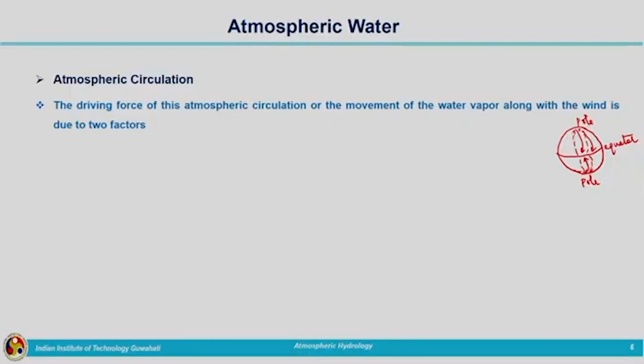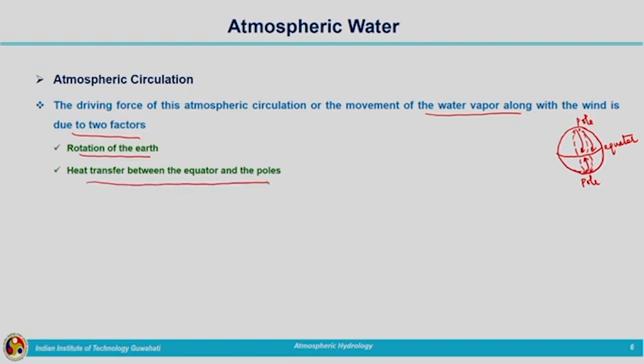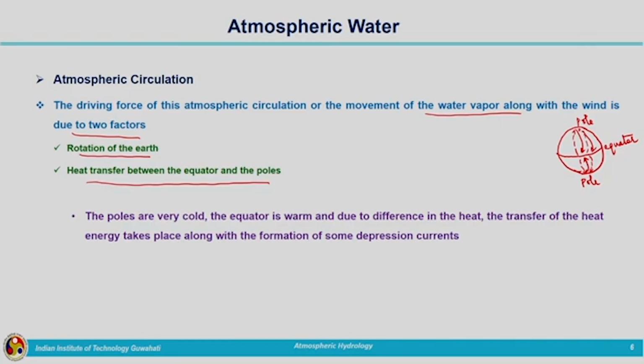The driving force of this atmospheric circulation or the movement of water vapor is due to two factors, what I have already mentioned. It is rotation of the earth and heat transfer between the equator and the poles. The poles are very cold and equator is warm. Due to this temperature difference in heat, what will happen?